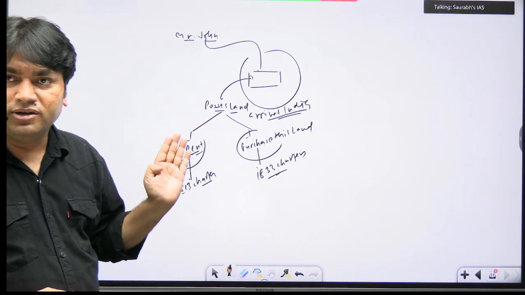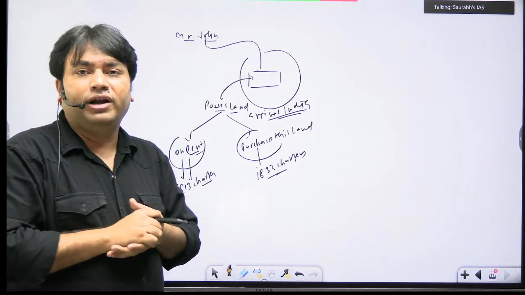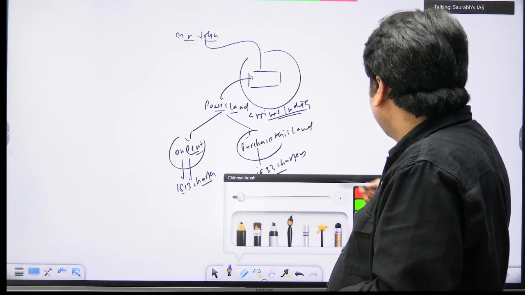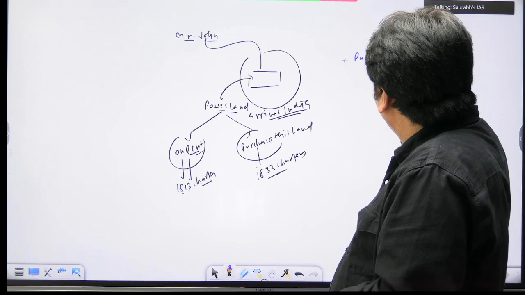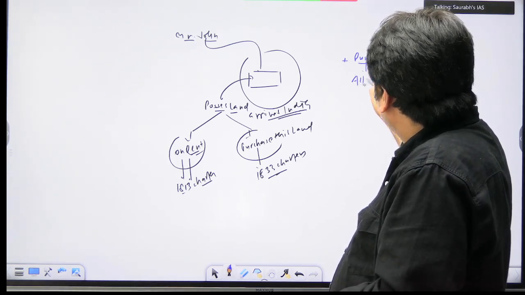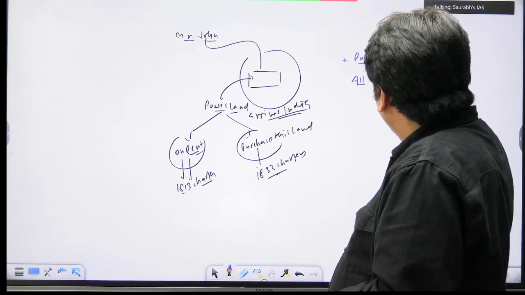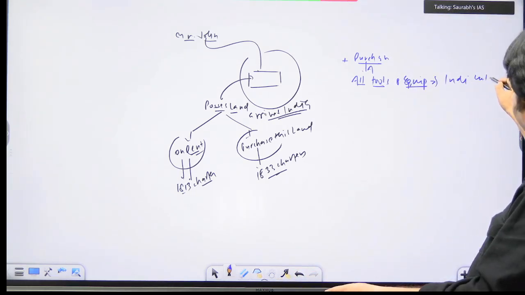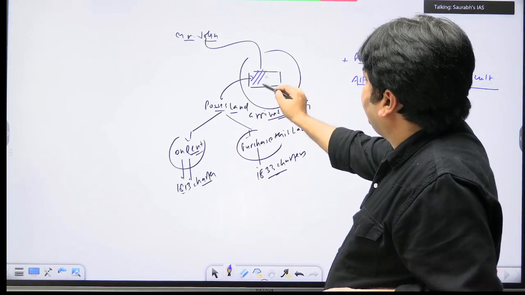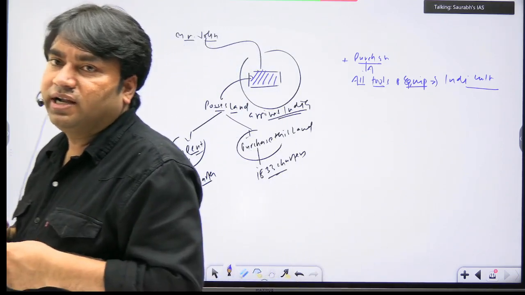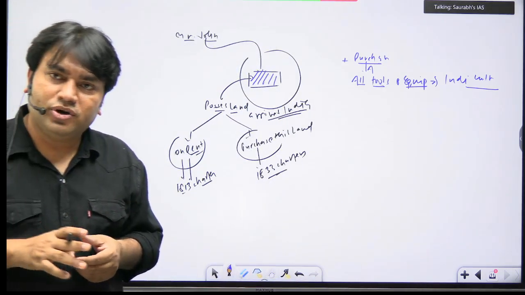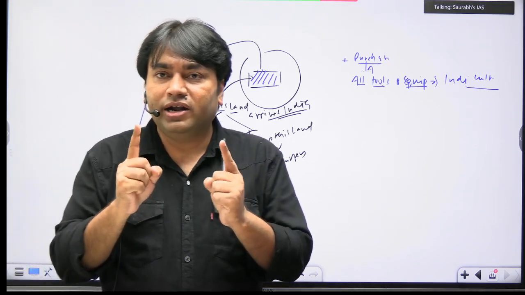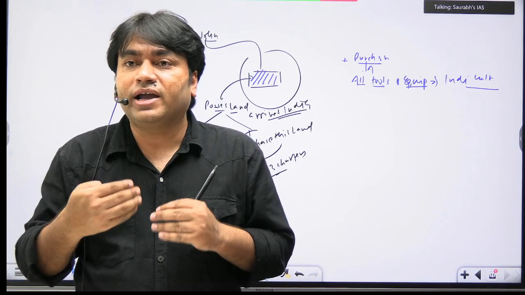If you take both these things, either they can take the land on rent or they can purchase the land. After that, what will they do? After this, they will purchase all tools, agricultural tools and equipments that are needed for indigo cultivation. ये भी खरीद लिया. अब आपके पास लैंड भी है. You have all the tools and equipments that are needed for indigo cultivation. ये भी हो गया आपके पास. Now tell me one thing. Indigo cultivation is what? Labor intensive industry or capital intensive industry? क्या है ये?